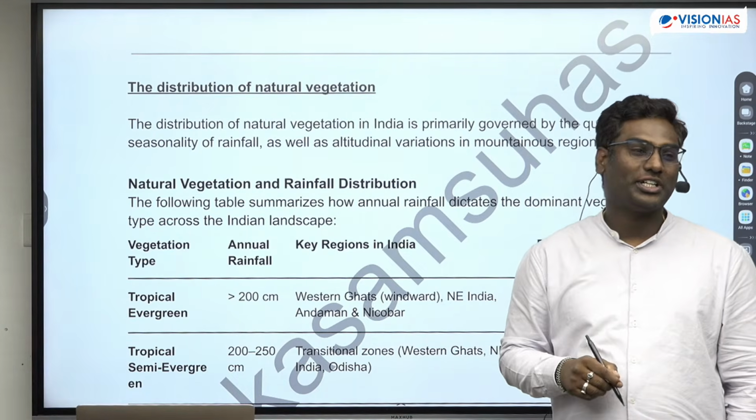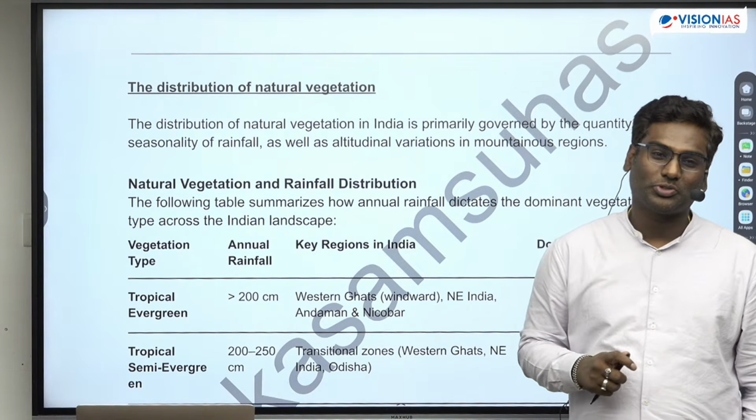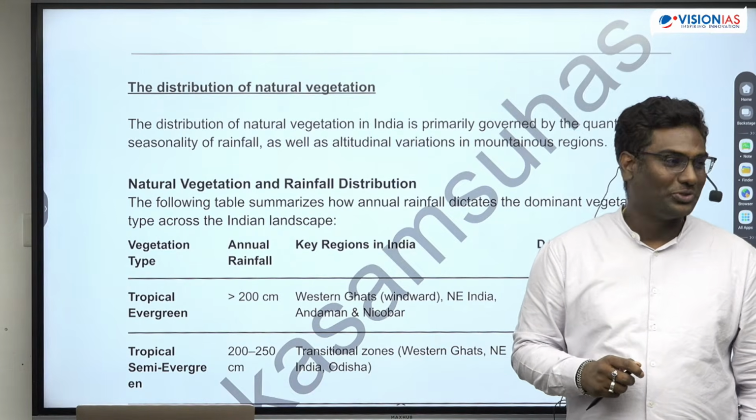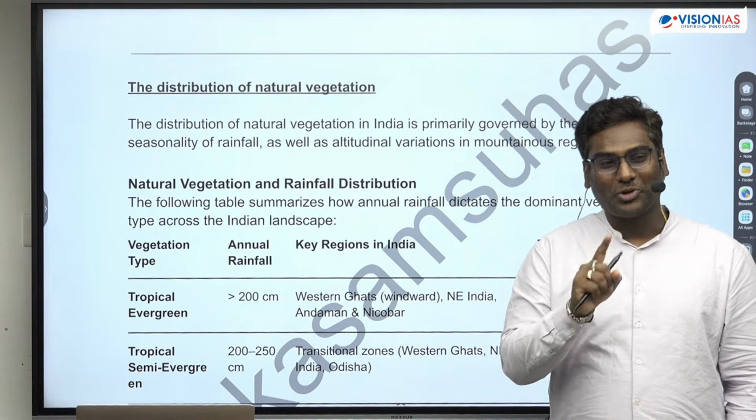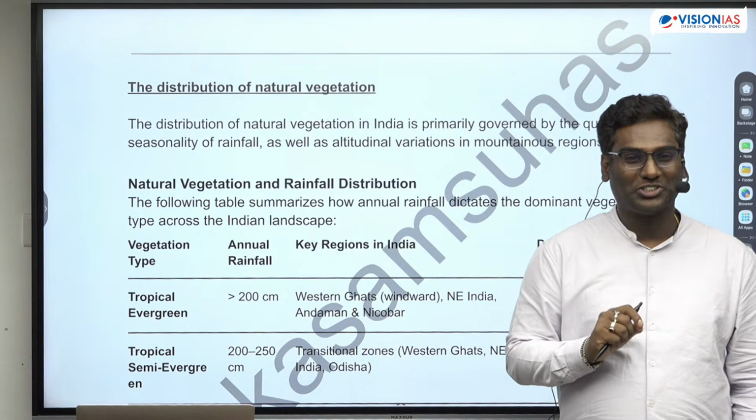Okay, which is the state that does not receive rainfall during the southwest monsoon? Tamil Nadu. Which is the state that receives rainfall during winters? What did I ask? During winters. Delhi में नहीं आता?